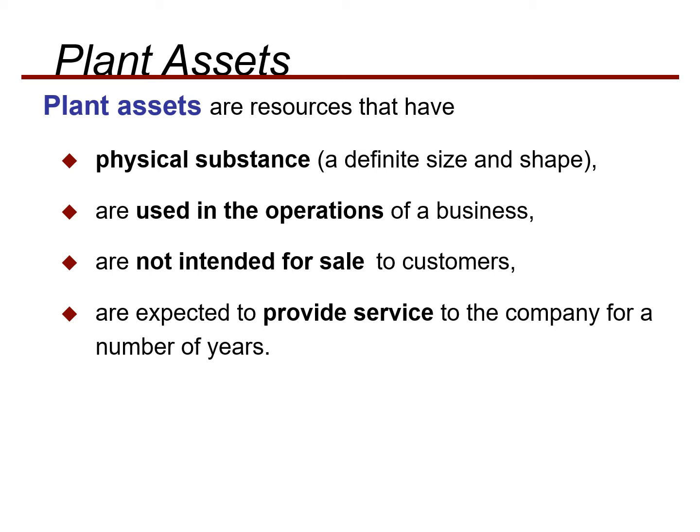So plant assets, or you can say fixed assets, are the long-term resources of the business, like machinery and buildings. When we talk about their shape, they have a physical substance. That means you can see them with your eyes. They have a fixed shape and a fixed size, and they provide you benefit for a longer time period, and they are used in the operation of the business.